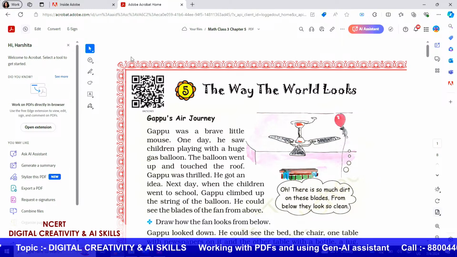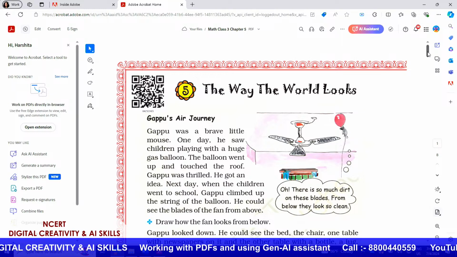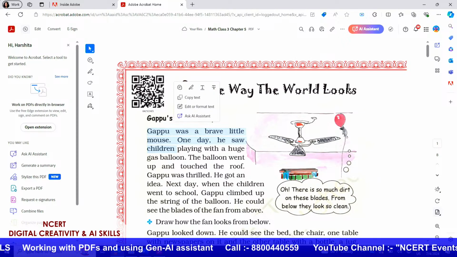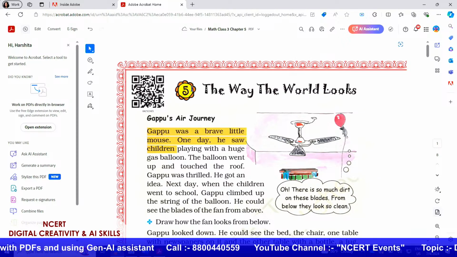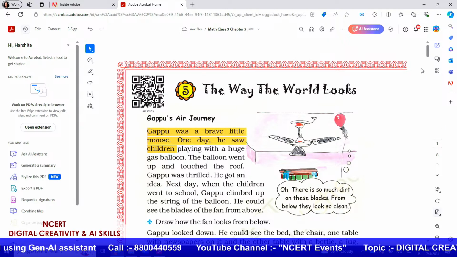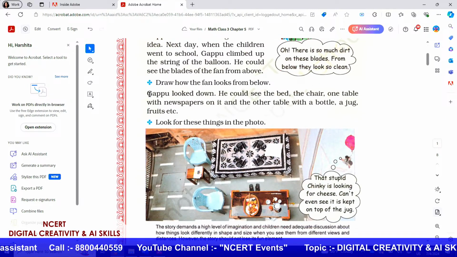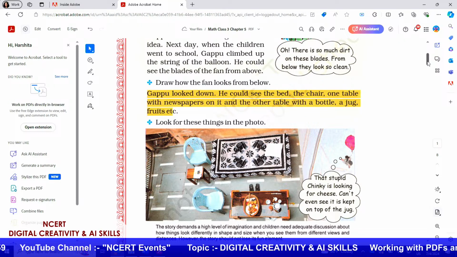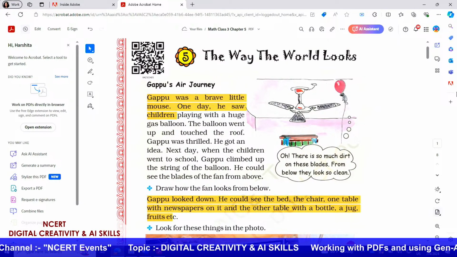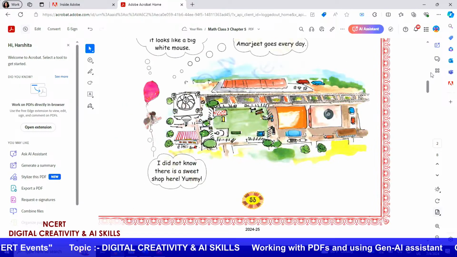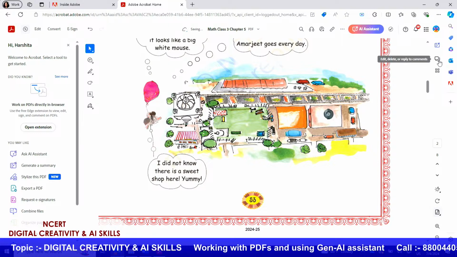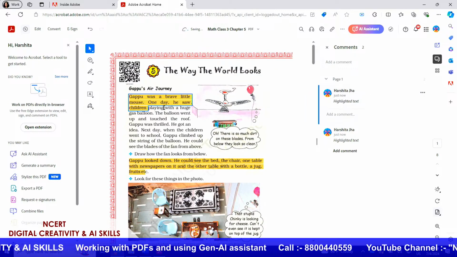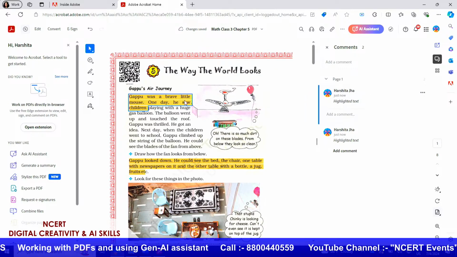Now there are also a bunch of different tools that are available to you. For example, if I want to highlight a particular section, I can click on the highlight tool over here, and that particular section is highlighted. If I want to make notes, I can just click on highlight over here. And then if I want to go back and see where these highlights were, I can just click on this particular icon over here and then go to my highlighted section. So it will navigate me back to where I had added those highlights.